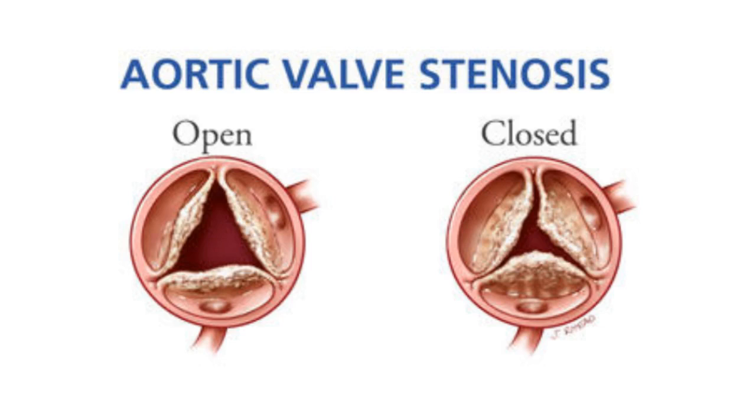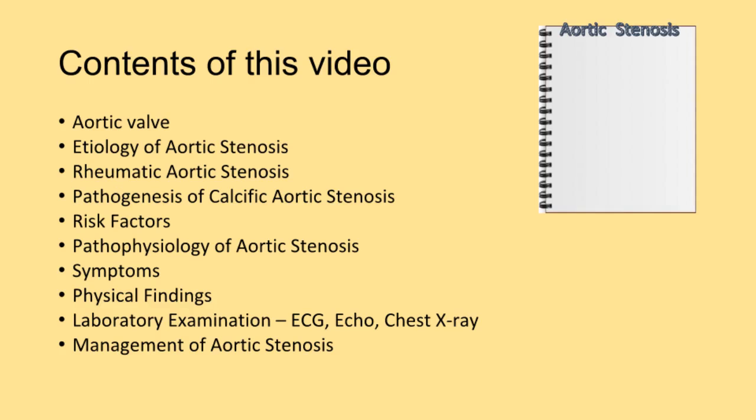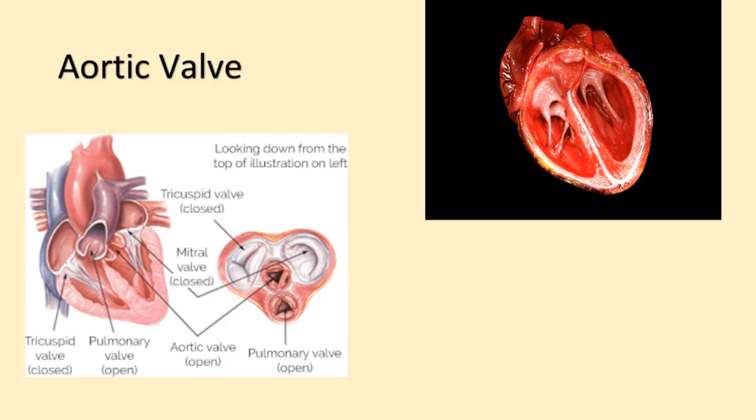In this video we will talk about aortic valve stenosis. These are the topics that we will be talking about in this video. The normal aortic valve is a three-leaflet structure that separates the ascending aorta from the left ventricle. During contraction of the heart, the aortic valve typically opens 3 to 5 square centimeters.